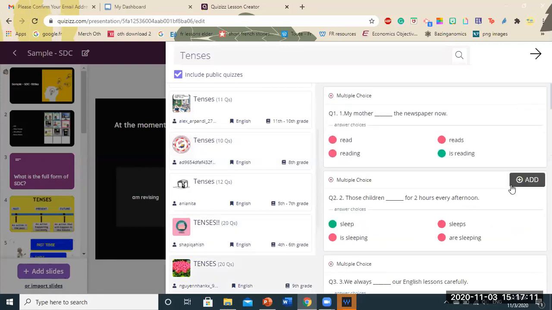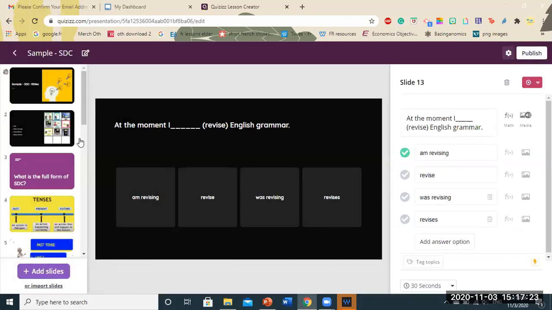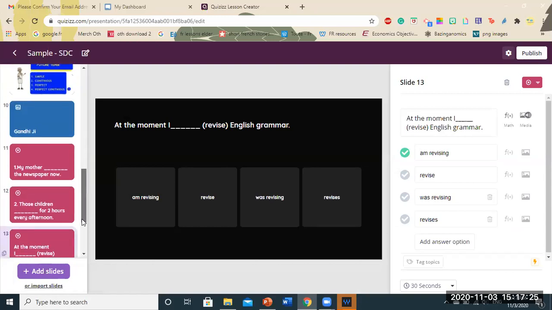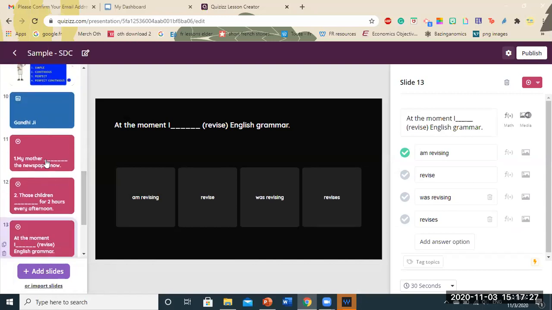Similarly, I want to add more questions. There is no limit to adding any amount of questions. You can always keep on adding. There is no issue. You can see how easy it is. So once this is done, I'm just going to click on the arrow and my quiz is ready to go. So you can see all the templates, all the interactive questions have been added here.